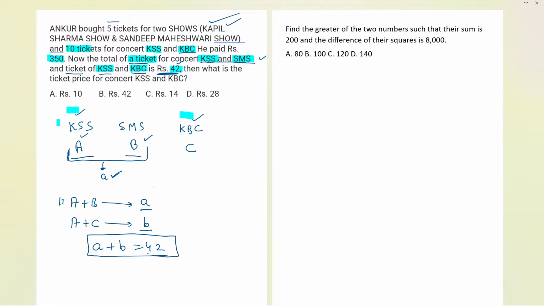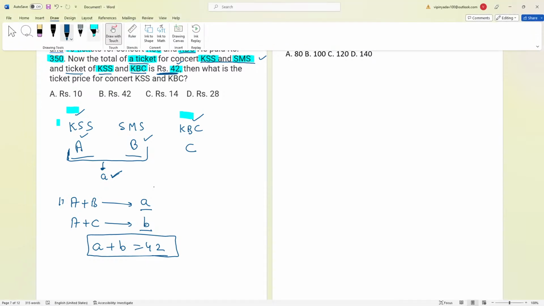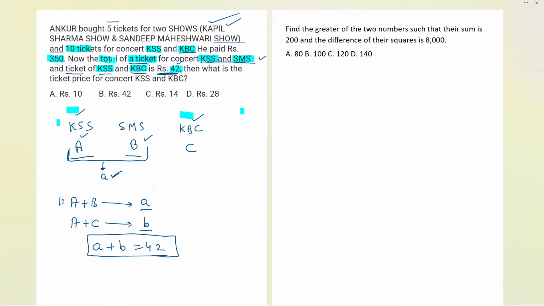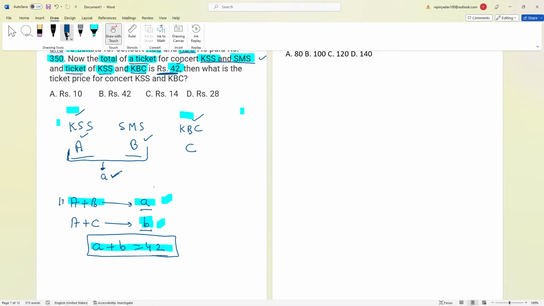If anybody has any doubt, you can tell me in the chat. Okay, I'll explain again. Here, the ticket price for the Kapil Sharma show and the Sandeep Maheshwari show I have taken as A, and the ticket price of the Kapil Sharma show and KBC I have taken as B, and the total is 42. So I added these two, A and B, and that became 42. That is the first equation we framed over here.